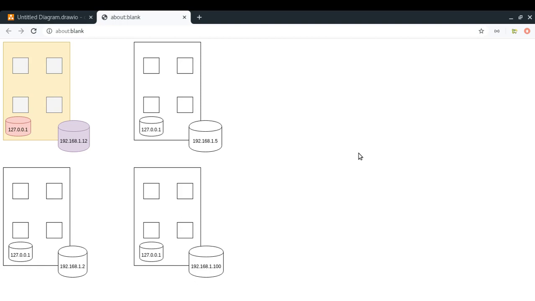Okay, so let me start with a very simple analogy first of all. Consider that we have some buildings here. We have four buildings, right? There are flats inside every building, and any person living in any particular flat can choose to communicate with any other person living in any other flat. That flat can be in the same building or in a different building. And now there are some rules to communicate.